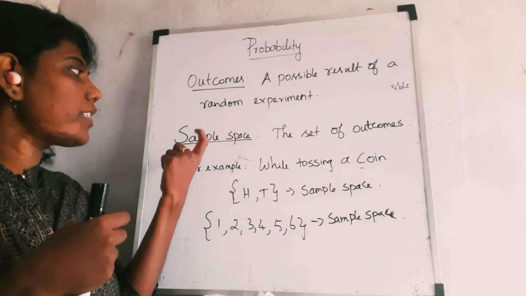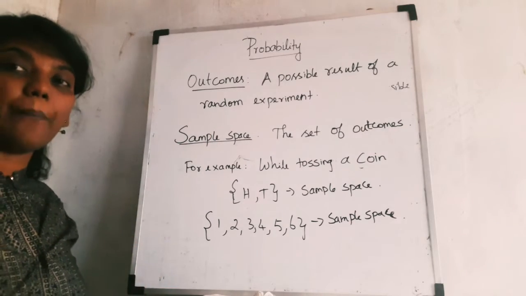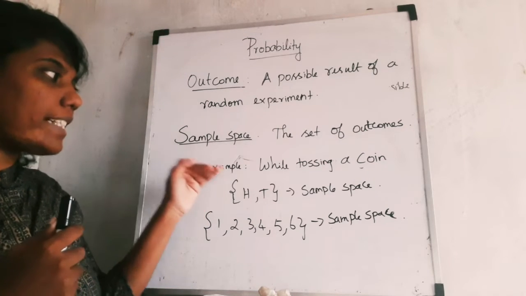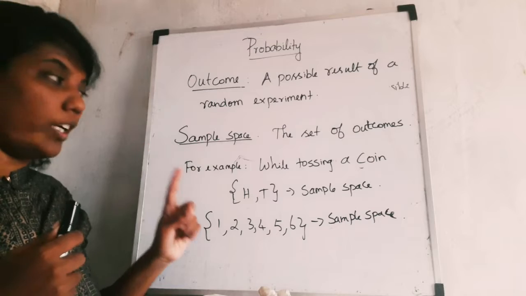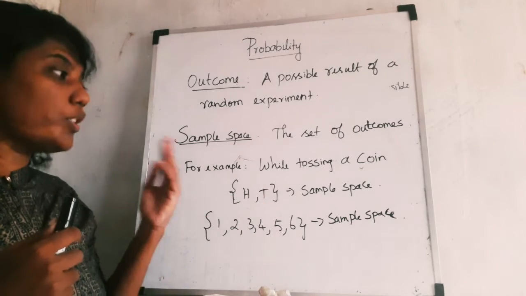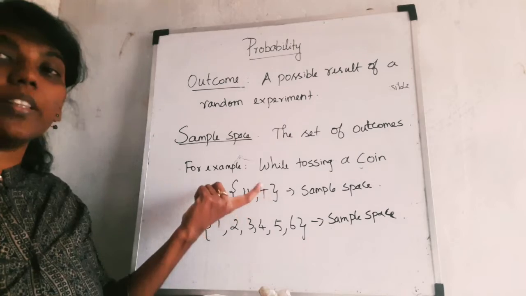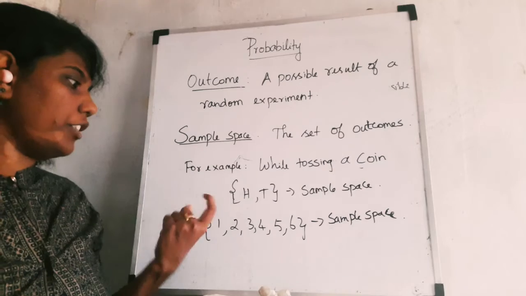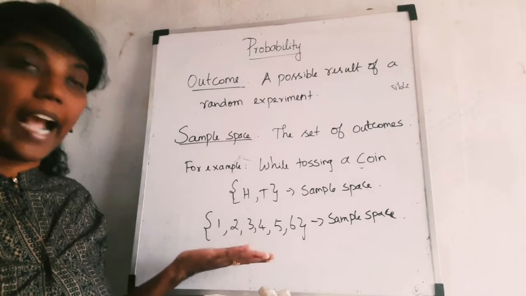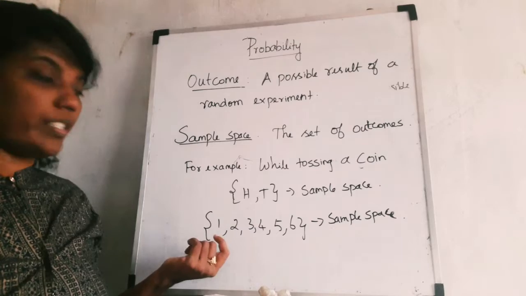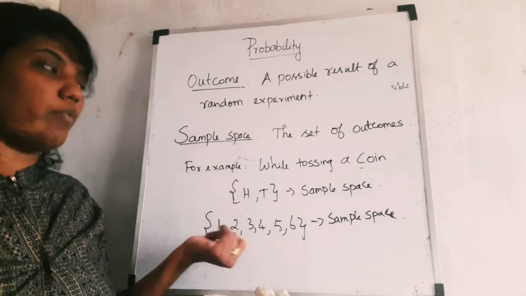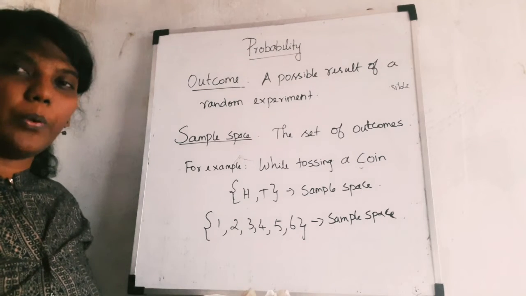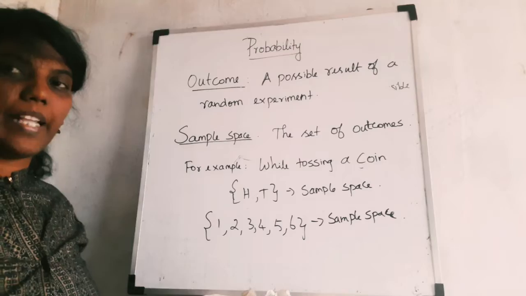The next one is the sample space. What is the sample space? The set of outcomes is called the sample space. For example, while tossing one coin, only head and tail will be the two things. These come in a set, and that is called the sample space. When you write the sample space, you have to write it in set notation. The sample space for throwing one die is 1, 2, 3, 4, 5, 6. So these are the sample space and outcomes. I hope you can understand what the outcome and sample space are.